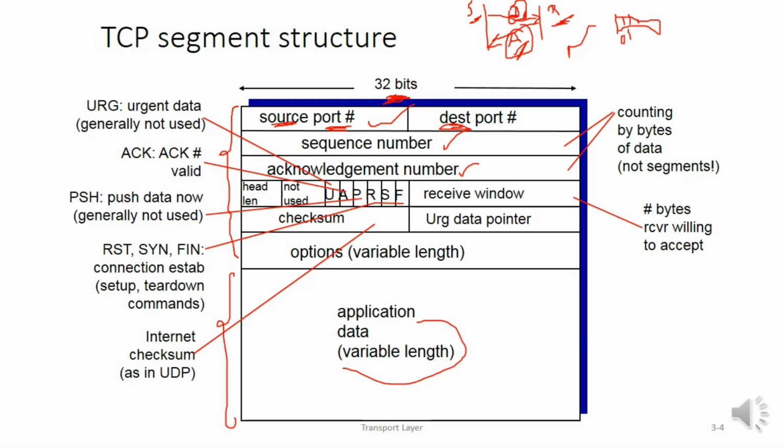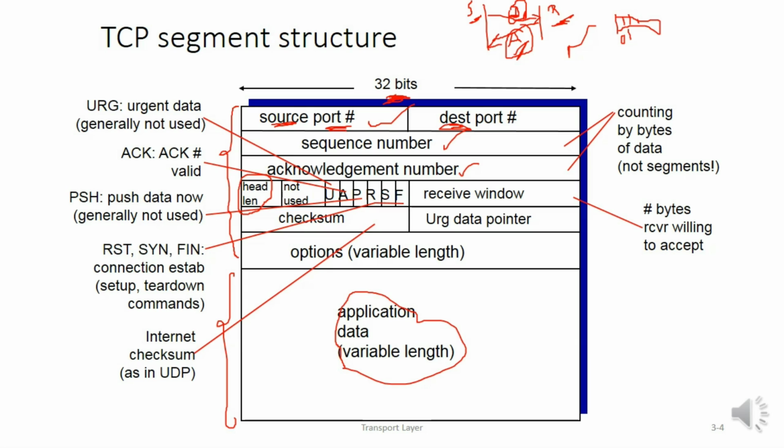The actual message that is transferred from sender to receiver, the actual content, is inserted inside the payload section. The above section is our header section, which includes the address, which is the port number. Next we have the sequence number and the acknowledgement number, followed by the length of the header, which is mentioned in bytes.